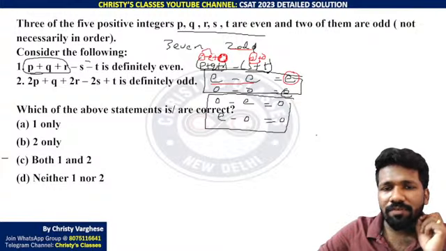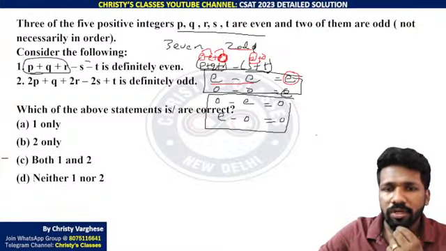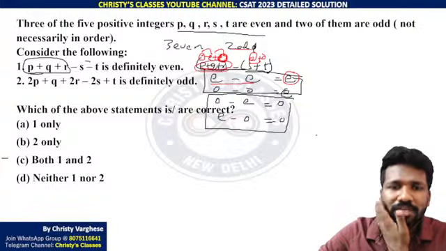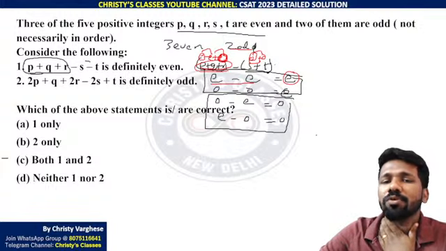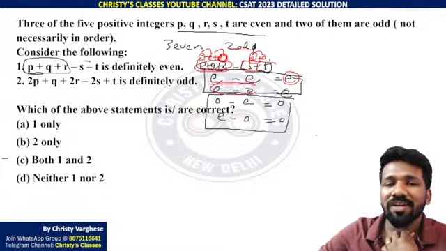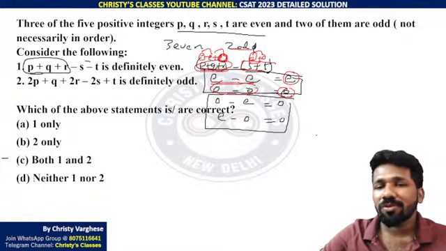Now even plus even plus odd is odd. So P plus Q plus R will be odd in that case. Even plus odd is again odd. Odd minus odd is already even, we know. So that is also not a problem.